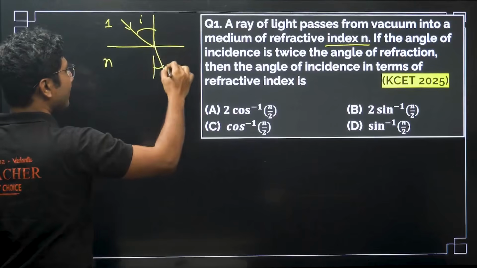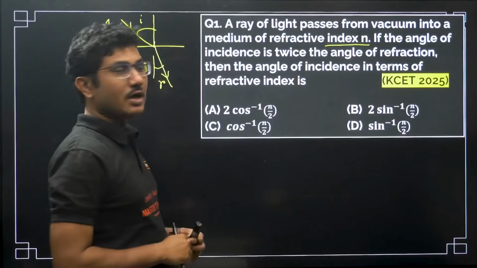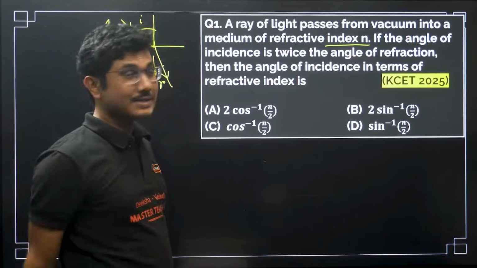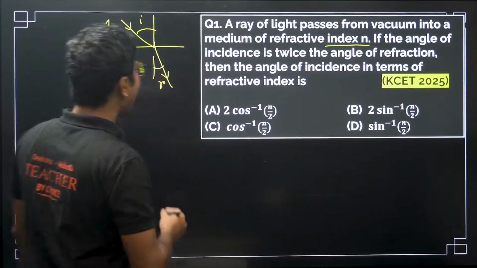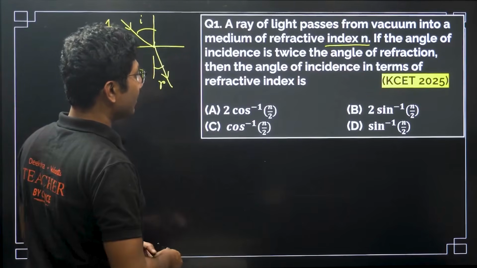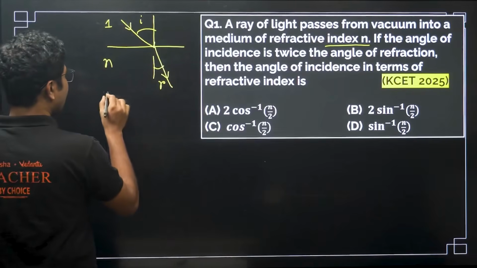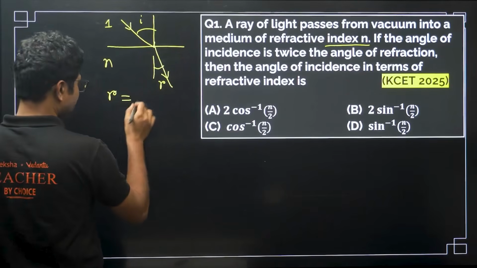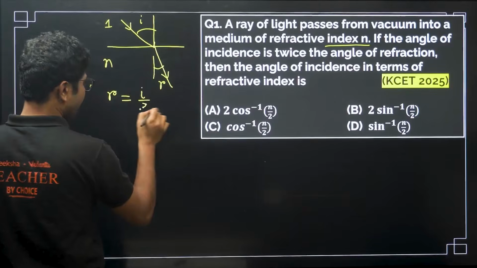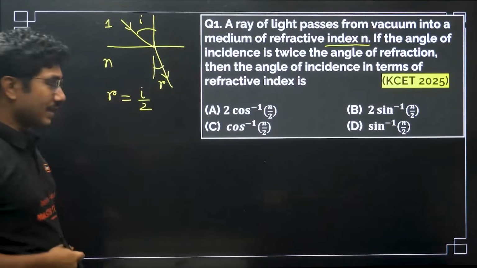We have to find the angle of incidence in terms of refractive index, and it is given that i is twice that of r.